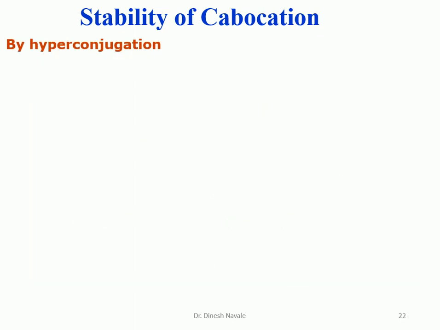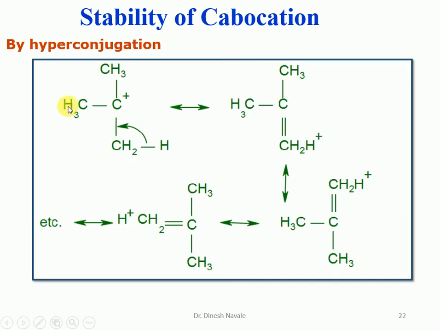Now the second factor we are going to see is hyperconjugation. How hyperconjugation is responsible for the stability of the carbocation. If you look at hyperconjugation, this is the tertiary butyl carbocation, and hyperconjugation can be shown by a C-H bond, which is also called no bond resonance, or sigma bond resonance. In the case of the tertiary carbocation, this carbocation is substituted by 3 alkyl groups. So there is a possibility of 9 different hydrogens. If 9 different hydrogens are possible, the tertiary butyl carbocation can show 9 hyperconjugation structures.